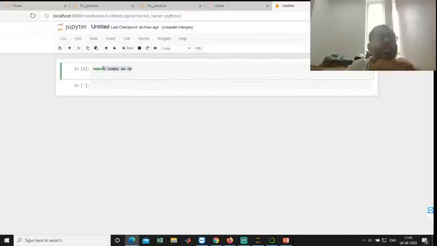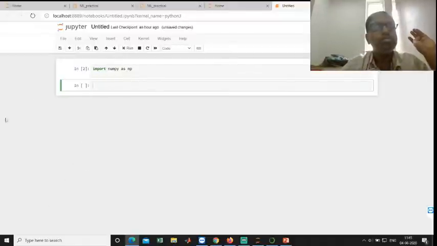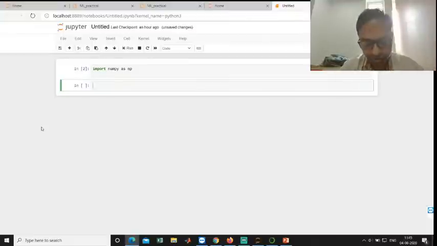So in the active cell we write the Python code, and if I want to run this, just press Shift+Enter, then the code is run. Now, NumPy is a very powerful tool for mathematical computations, numerical Python. The fundamental object of NumPy is called ndarray. So we can create arrays using NumPy, multi-dimensional arrays, and we can perform linear algebra operations and Fourier transformations. Like that we can do many mathematical operations using NumPy.